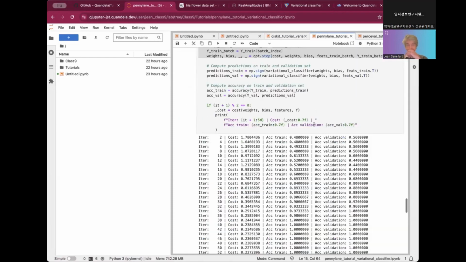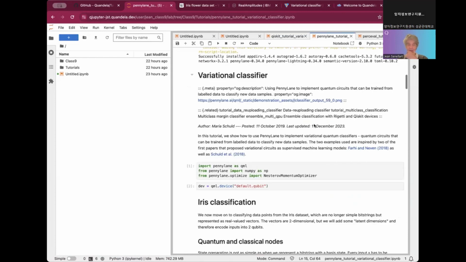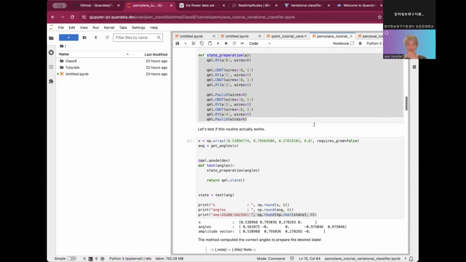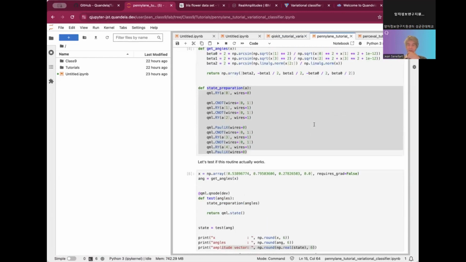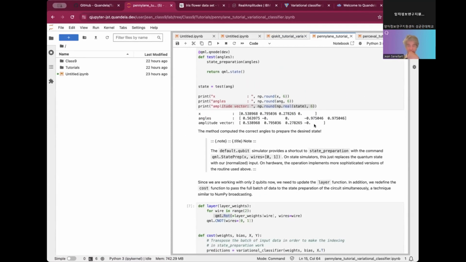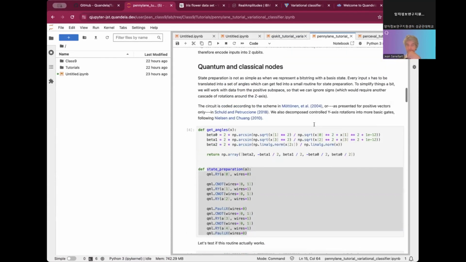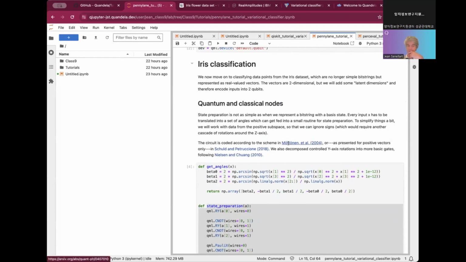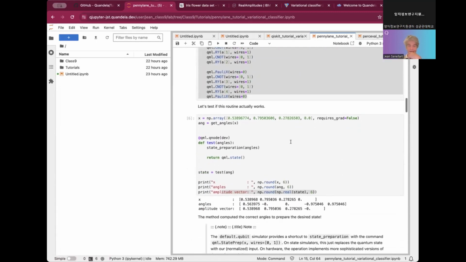We did the same with PennyLane. So we installed everything necessary for PennyLane. We saw state preparation following a slightly different logic based on some state preparation paper that was described here, where the features were mapped to rotation angles.